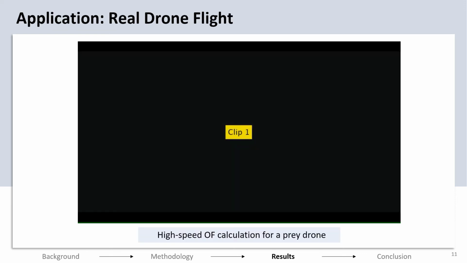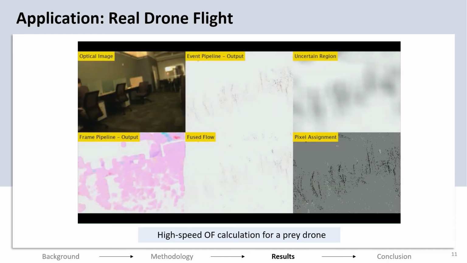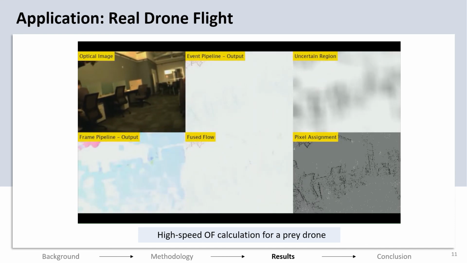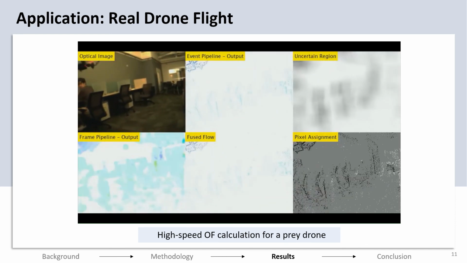The exploration so far was to make sure that the hardware capacity and algorithmic correctness of the system is good. The application requires an external moving object that is difficult to track in real time on a frame-based system. We demonstrate such an application here. We fly a prey drone manually in front of a Davis 346 camera in an indoor lab setting. The video is shown here. The recorded data is passed through the algorithm. This is the frame output and this is the event output.